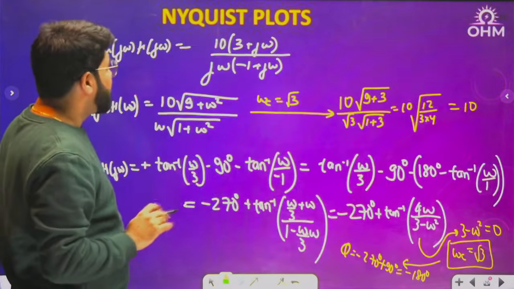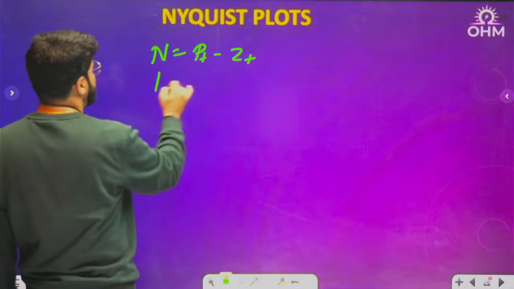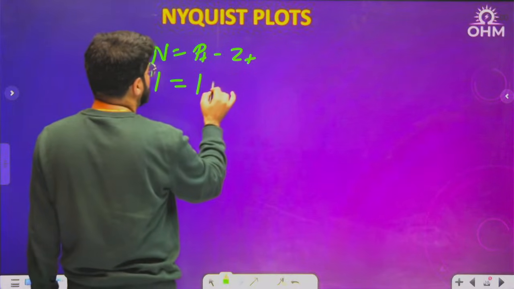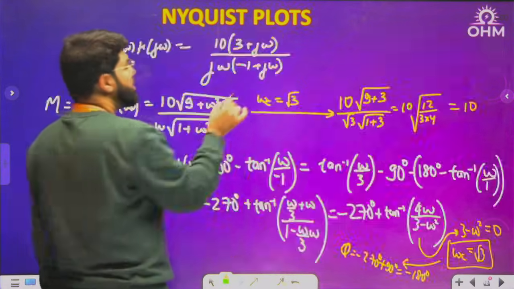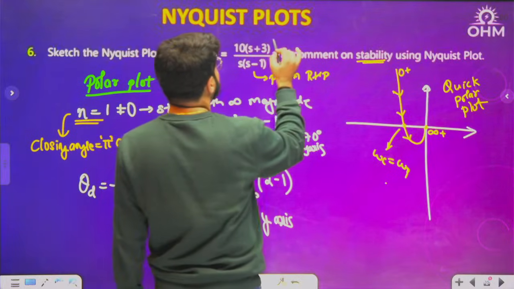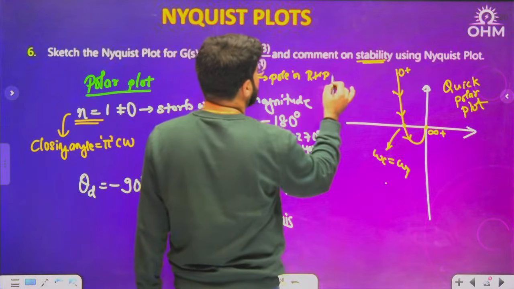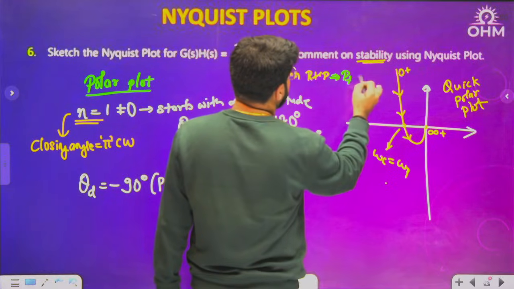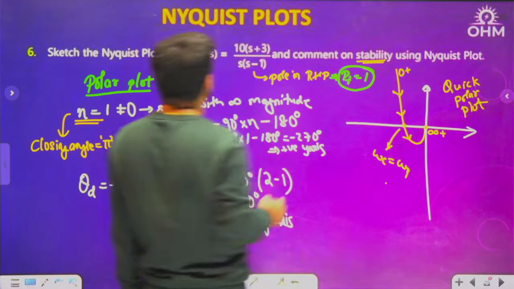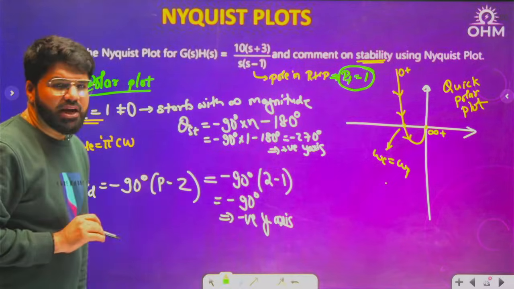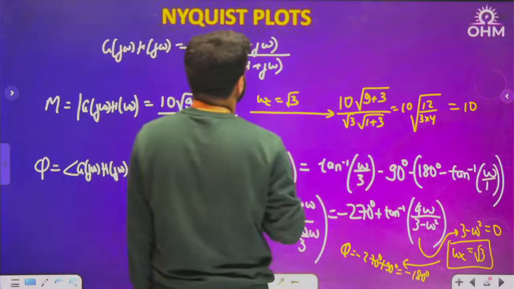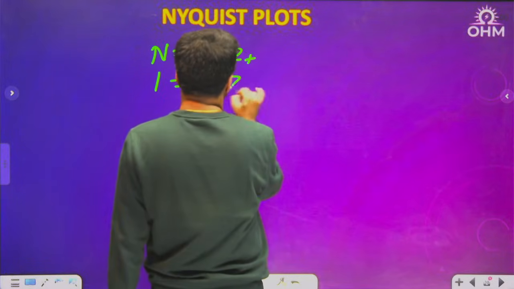What is the N value? The number of encirclement is 1. What is the P plus value? P plus is 1. Why is P plus 1? See here, P plus is the poles of G(s)H(s) in RHP. So it has a pole in RHP, which means P plus is 1. So N is equal to P plus minus Z plus, that is 1 minus Z plus.